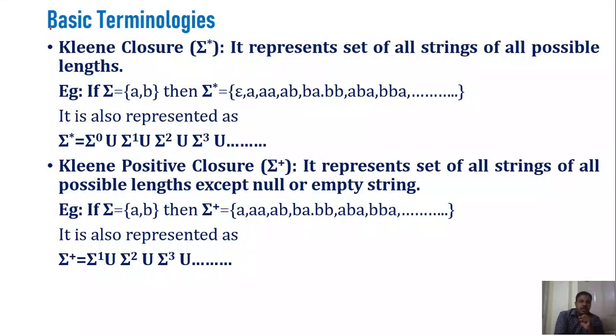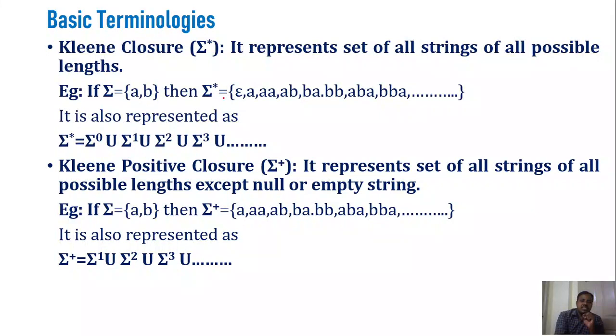Next one, which is also one of the most important concepts, is Kleene closure. We can represent the set of all strings of all possible lengths. Kleene closure is represented by sigma power star. So it represents the set of all strings of all possible lengths. Let me say, if sigma is equal to a comma b, so I have an alphabet set equal to a comma b, then what will be sigma star?